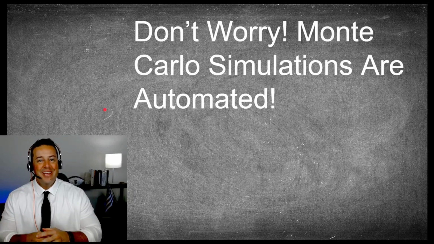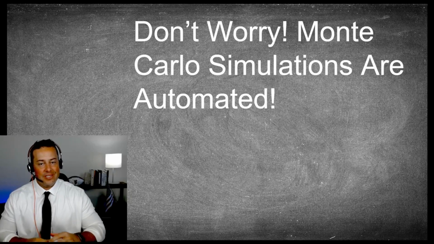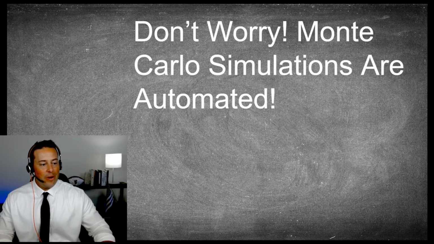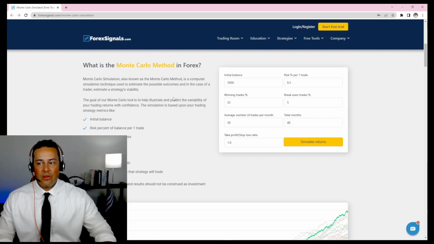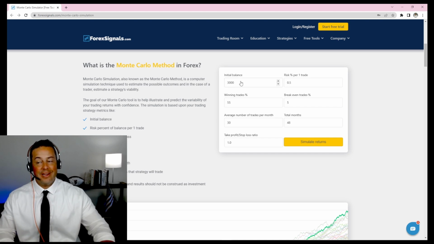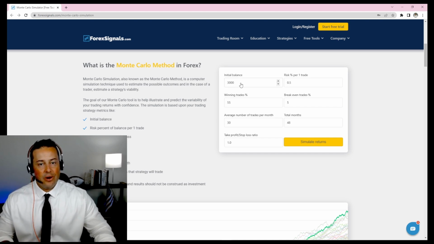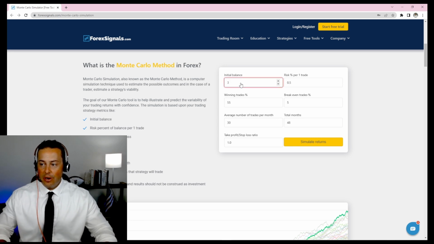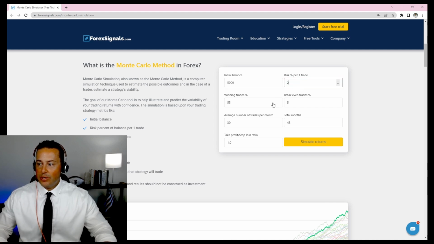We have tools that can help you execute Monte Carlo simulations, and let's take a look at one right now. This is one of our tools that we like to use. It's the Monte Carlo method in Forex, and you can see it really is just point and click. You can run any scenario you like in here. If you want to do the scenario we just had, we go with a $5,000 account balance and risk 2% per trade.